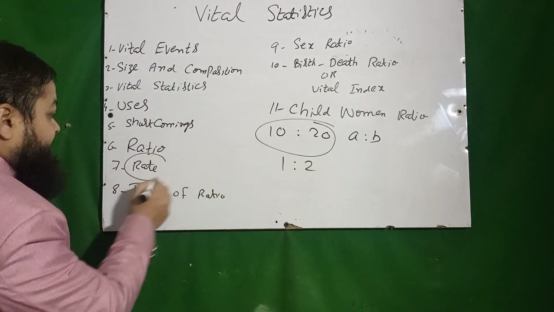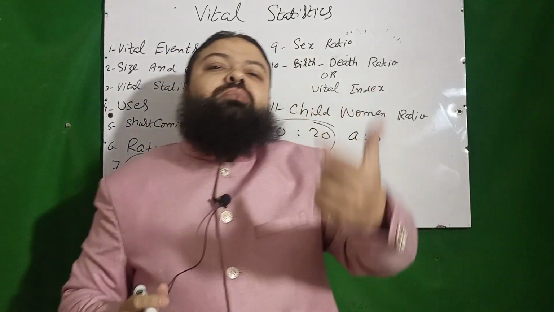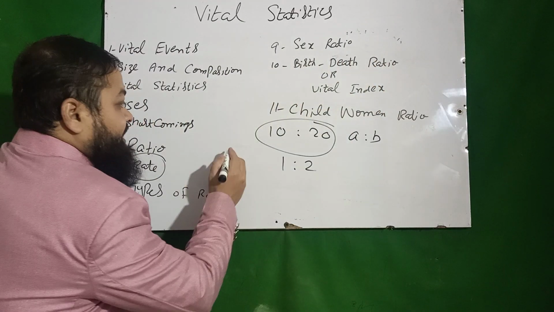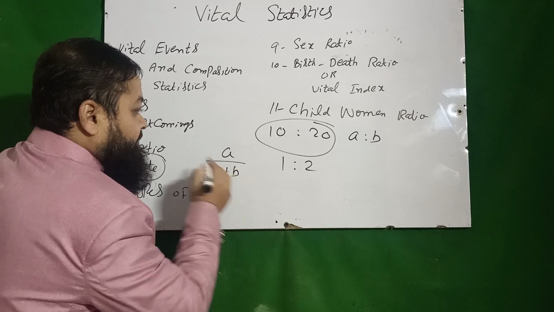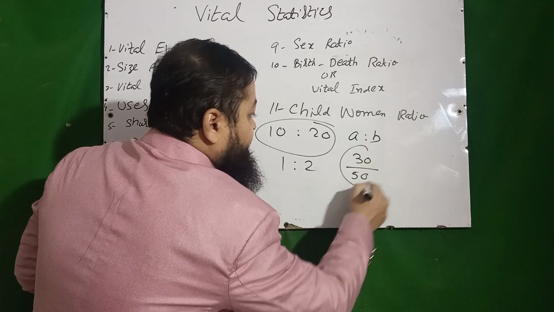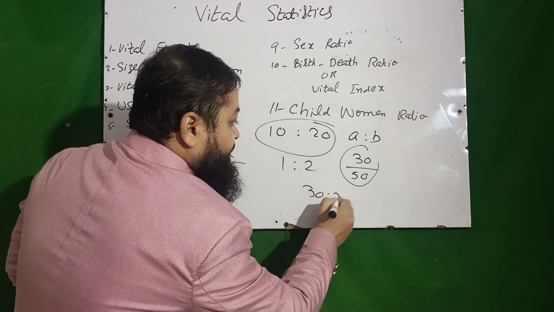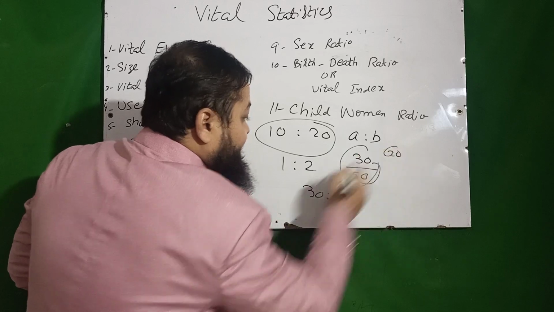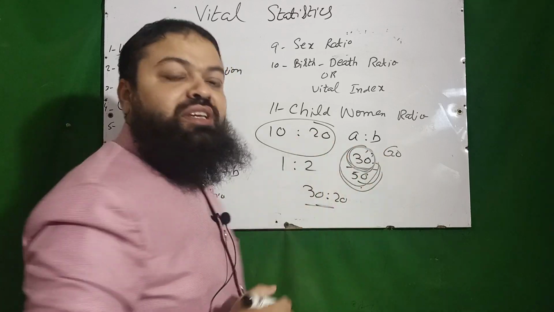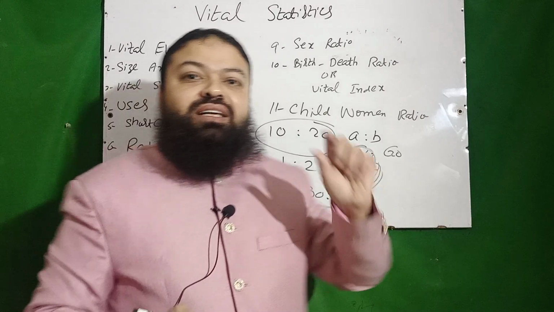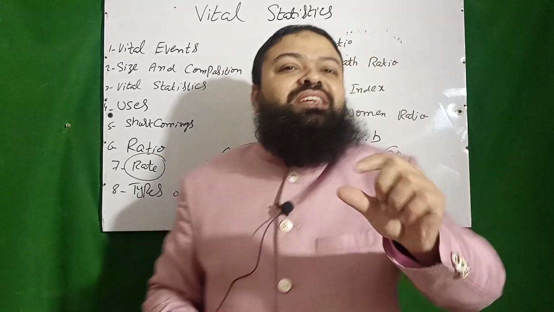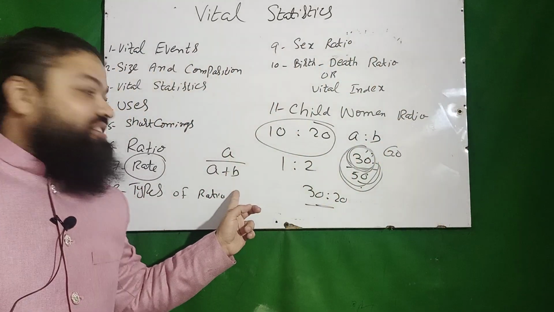Now, the second is rate. It is also used for comparison, like the probability which we have discussed earlier, number of favorable over total. Its formula, which can be asked in the exam, is A over A plus B. If I say there are 30 girls in a class out of 50, 30 over 50 will be its answer. If you ask about the ratio, that will be 30:20, because 50 minus 30 is 20. That is ratio and that is rate. We are interested in girls, which are 30, and the total is 50. A over A plus B. 30 is A, and B is not girls; actually there are 20 boys, that is B. So what is the formula? A over A plus B for the rate.